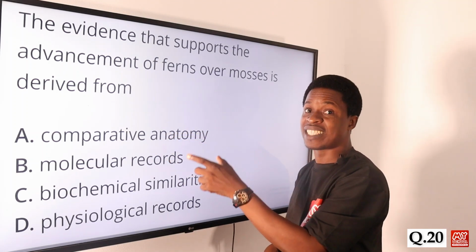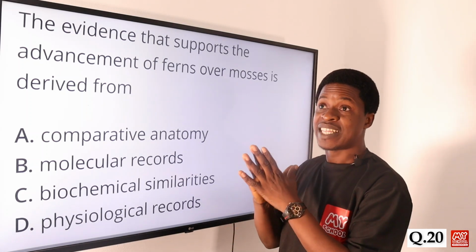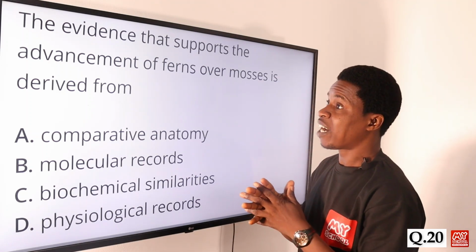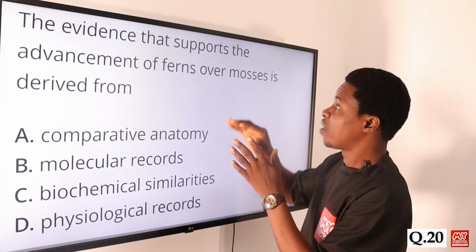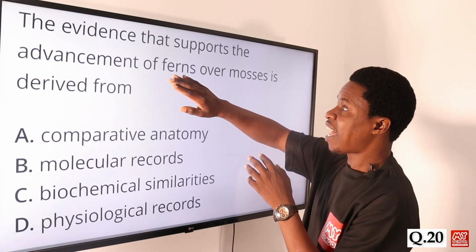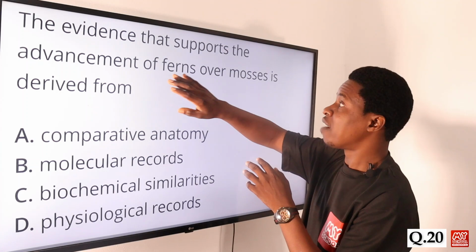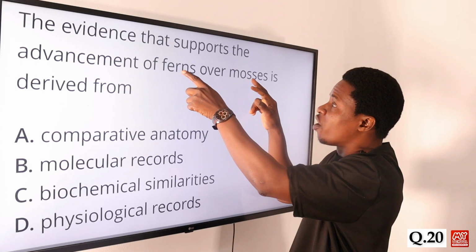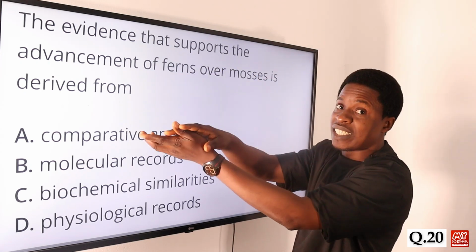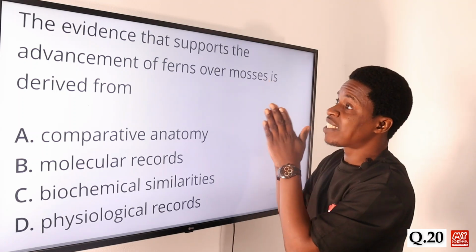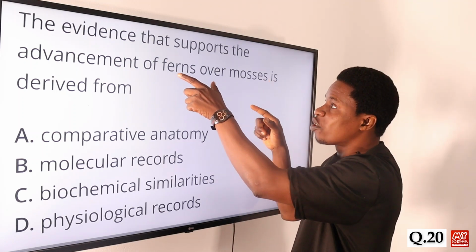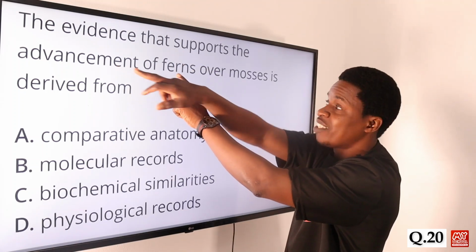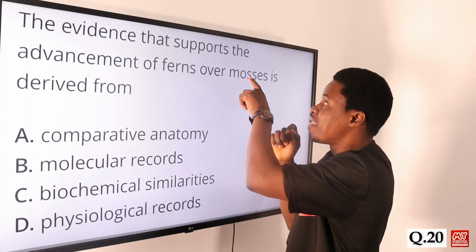The angiosperms are the most advanced when we talk about the plant kingdom, in terms of their complexity. Like we said earlier, the ferns are examples of the pteridophytes. They are more advanced than mosses. So what is the evidence that supports that? We are comparing two organisms, looking at their similarities and their differences. We are looking at the structures, because we are talking about advancement. So we are looking at the structure of the fern and the structure of the mosses.